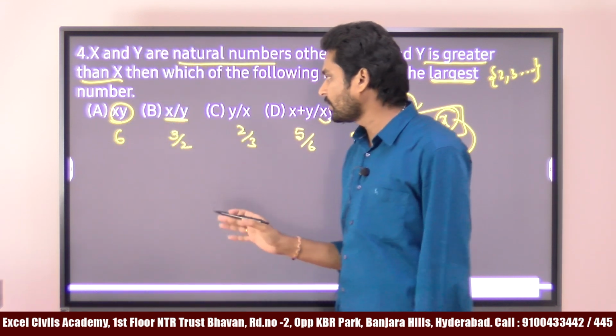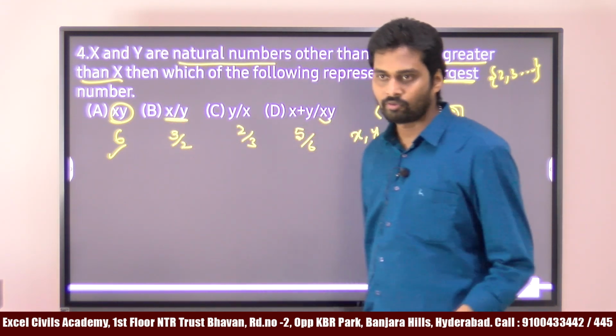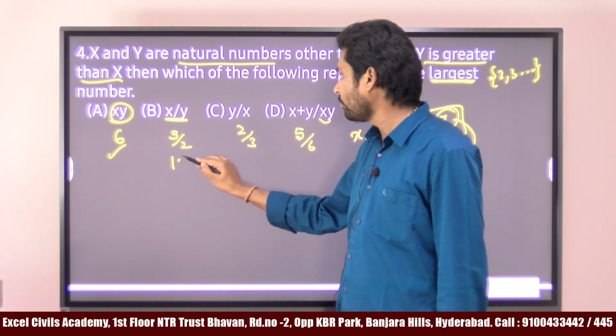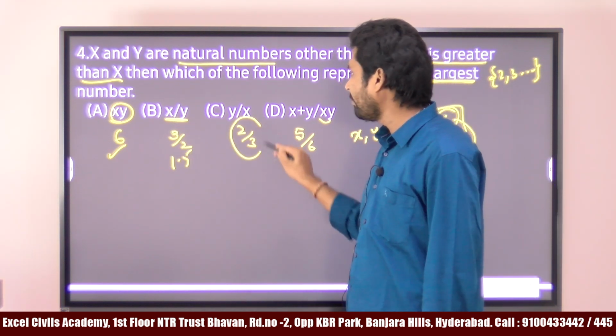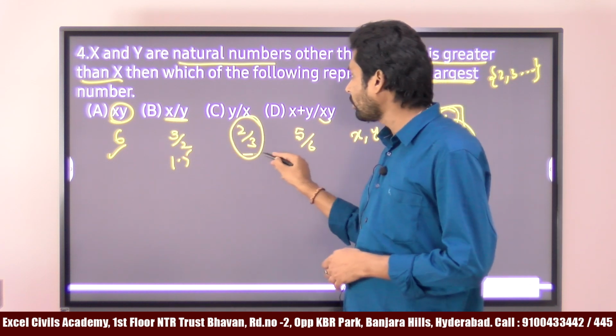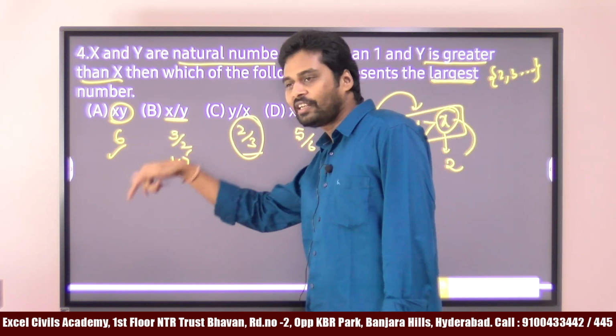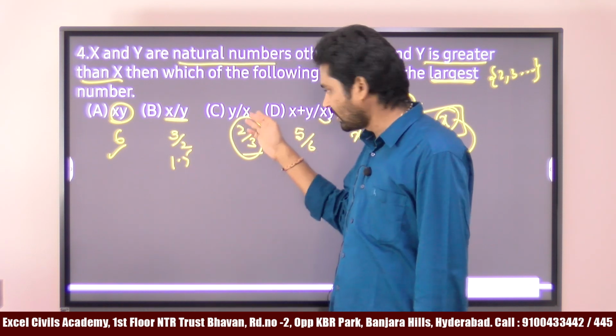We need to find out the largest number. Which is the largest number? 6 is the largest number. 3 by 2 is 1.5. Value of 2 by 3 is obviously 0.666. Even if you don't know the value, it doesn't matter to us, because 2 by 3 is obviously less than 6. In fact, it is less than 1.